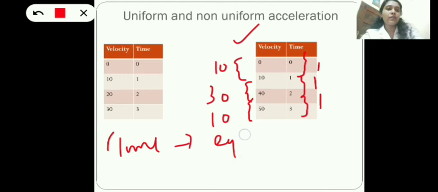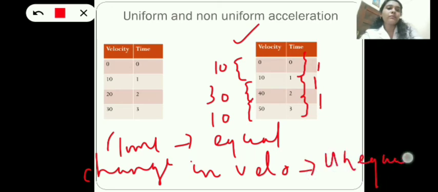And for the third time interval, 2 to 3, the time gap is 1. 3 minus 2 is 1. And what is the change in velocity? 50 minus 40, that is 10. So here you can see the time interval is equal, right? But what about the change in velocity? Yes, change in velocity is unequal. So this case is a non-uniform accelerated motion where velocity changes unequally in equal time intervals.